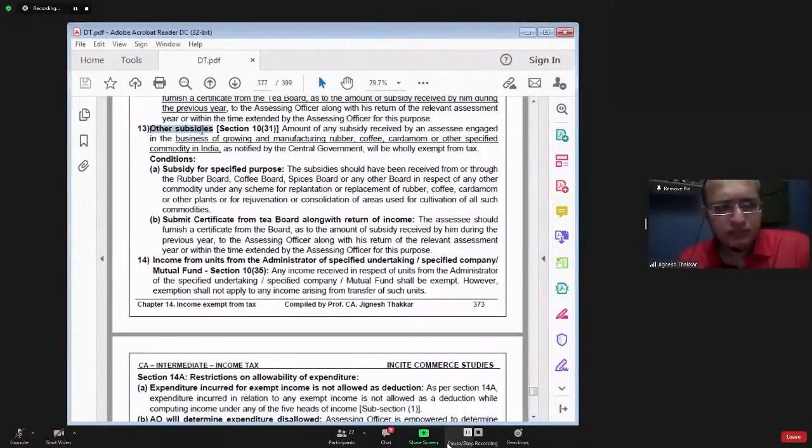Other subsidies. A subsidy received by an assessee engaged in the business of growing and manufacturing rubber, coffee, cardamom, or other specified commodity in India will be exempt, provided the subsidy is received for a specified purpose. What do you mean by specified purpose? Rejuvenation or consolidation of areas used for cultivation of such commodities. A certificate should be received from the prescribed authority. That is, you should receive the certificate from the board. Then your subsidy will be exempted.